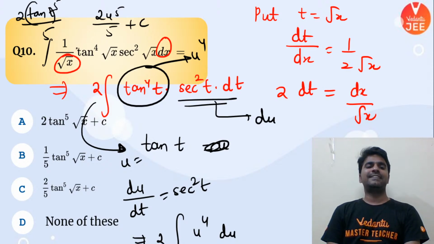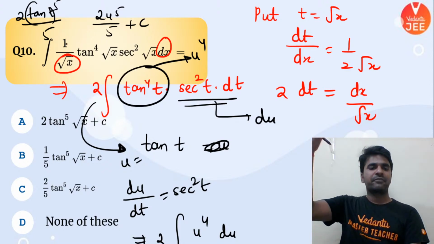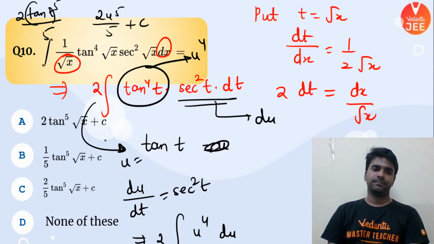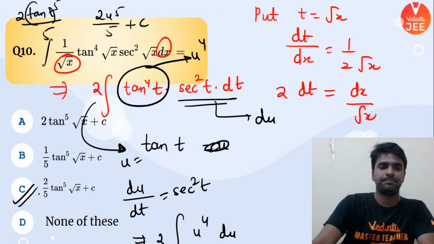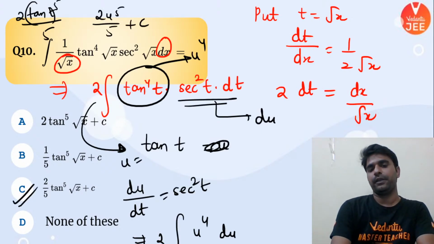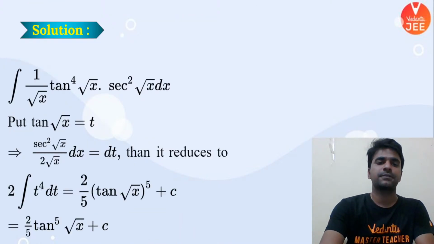So 2 tan root x ka power 5 upon 5 plus c. That means I think C for Calcutta is going to be your answer. Yes, absolutely. All of you guys got this?